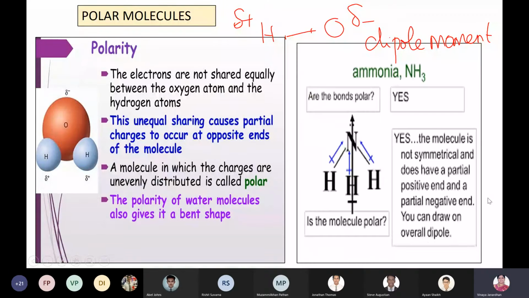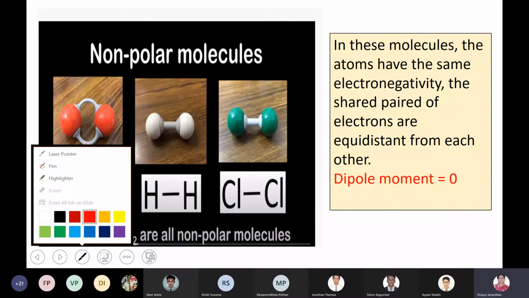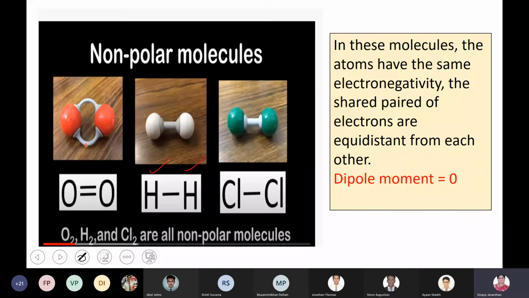So all polar molecules act like an electric dipole. They have a permanent dipole moment. But non-polar molecules, for example oxygen molecules or hydrogen molecules, have the shared pair of electrons equidistant from both atoms, which means both atoms have the same electronegativity. So no electric dipoles are formed. Non-polar molecules are not electric dipoles. The electric dipole moment is zero.